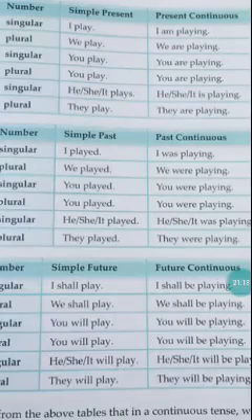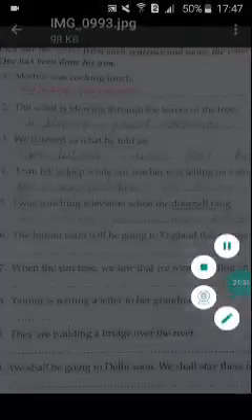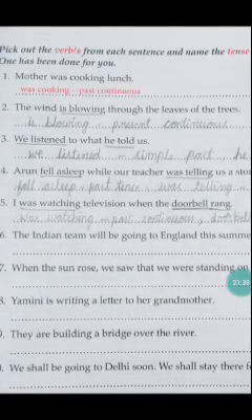I was playing. We were playing. So, was is there for past continuous, right? Singular, that is. So, they have written it as past continuous. In the same way, it is past continuous.